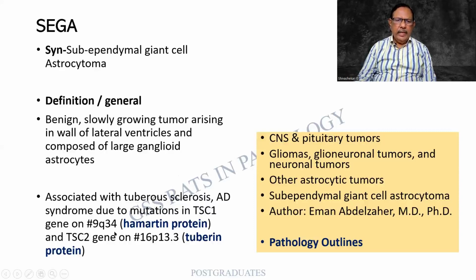And there are two important things in this. One is the hamartin protein, another is the tuberin protein. These two are encoded by TSC1 and TSC2 respectively. So this is a beautiful article. I would like you people to kindly visit Pathology Outlines.